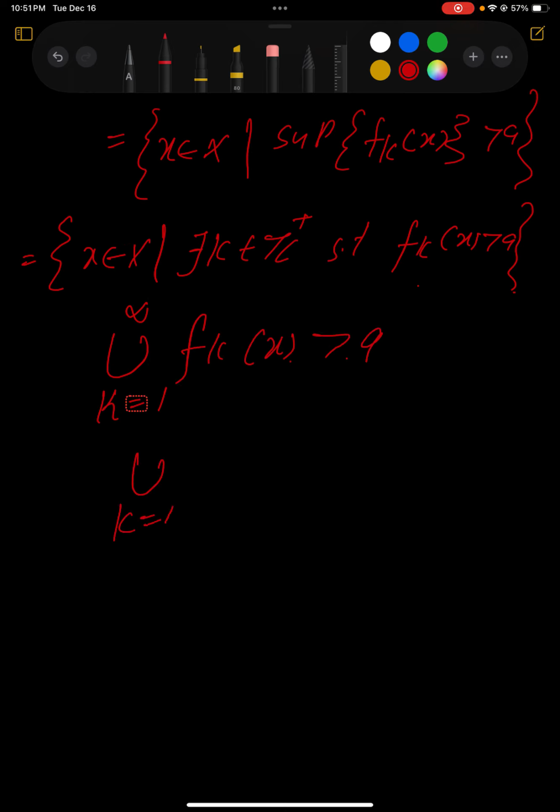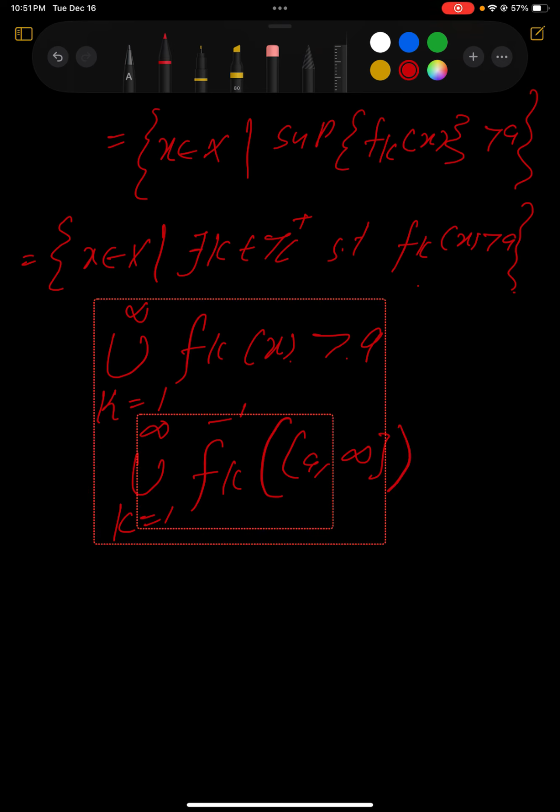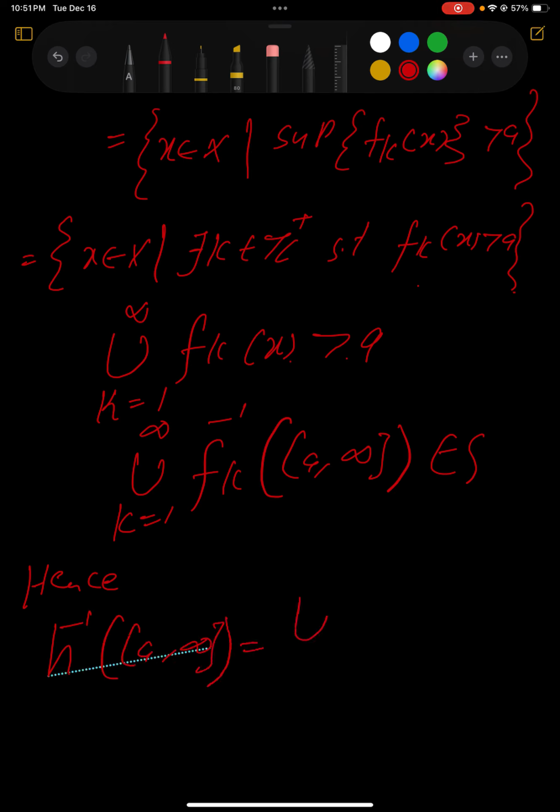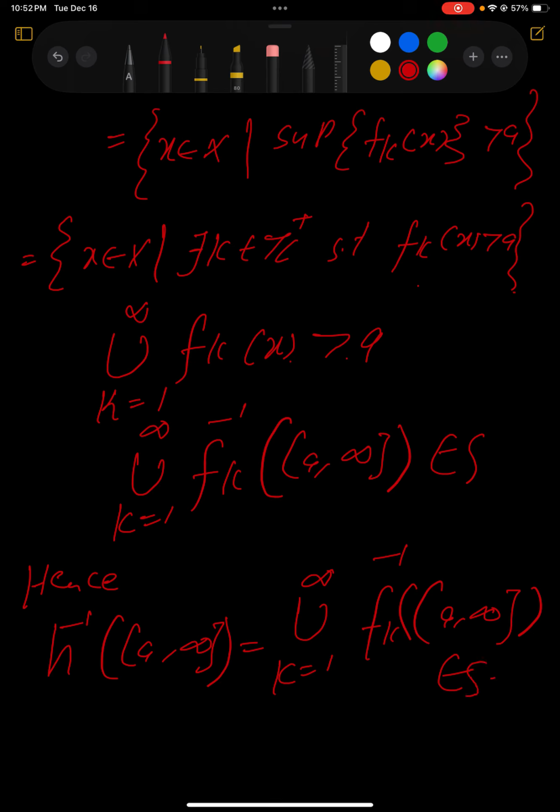This is the union over k from 1 to infinity of f_k inverse of (a, infinity). Each f_k is measurable, and a union of measurable sets is measurable, so this belongs to S. Hence h inverse of (a, infinity) is this union, and since each f_k is measurable, the whole is measurable and belongs to S. Hence h is a measurable function.